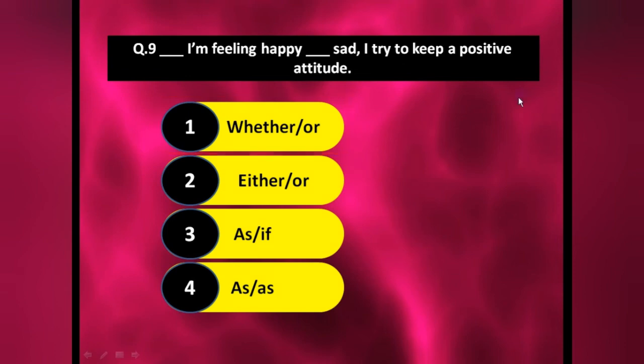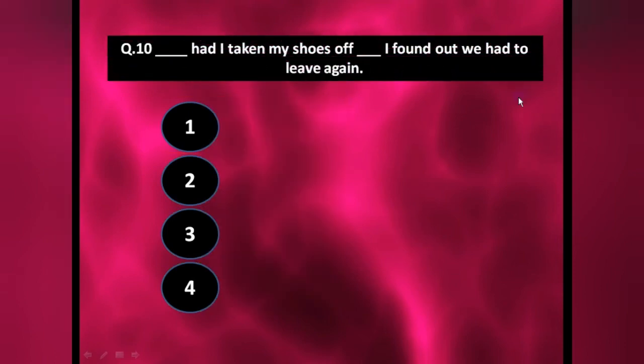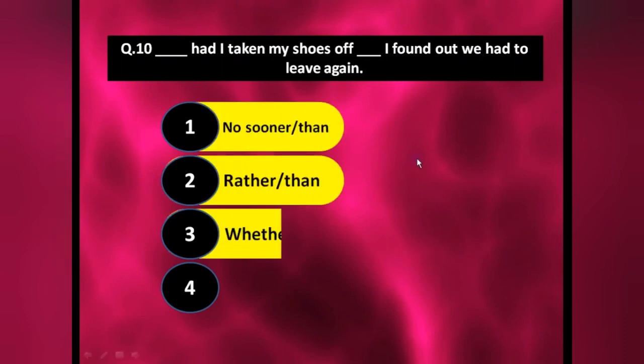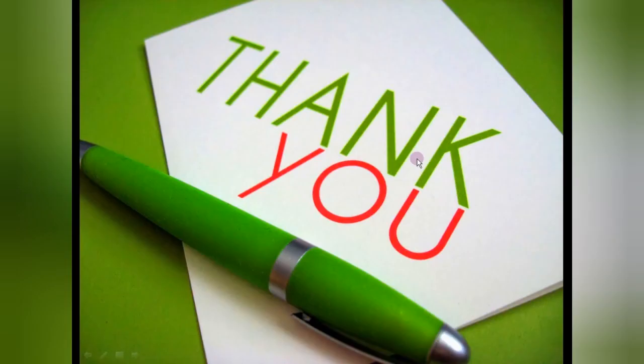Understood? Next one, the last sentence: dash had I taken my shoes off, dash I found out we had to leave again. Okay, so dash, now see the options: no sooner than, rather than, whether or, either or.